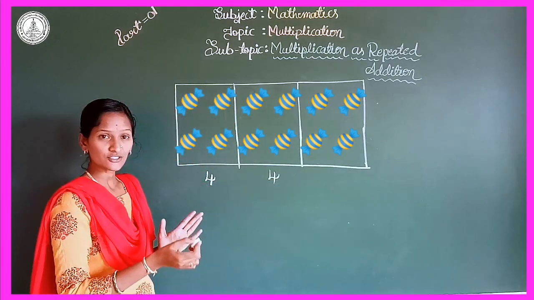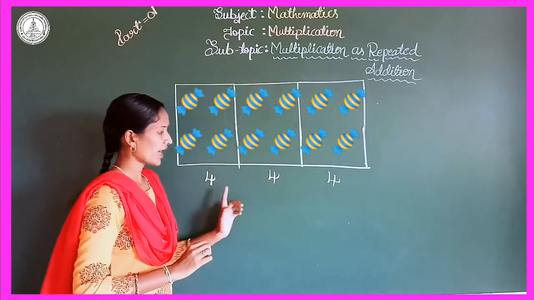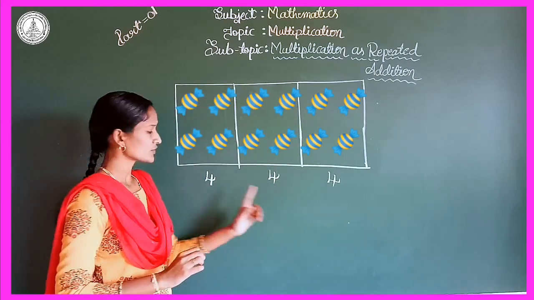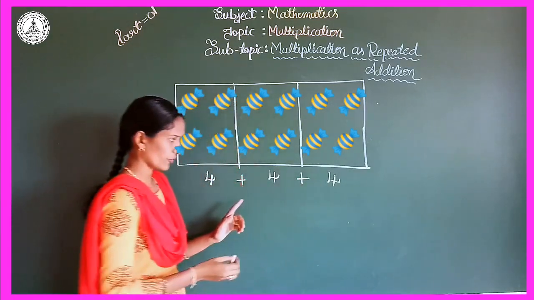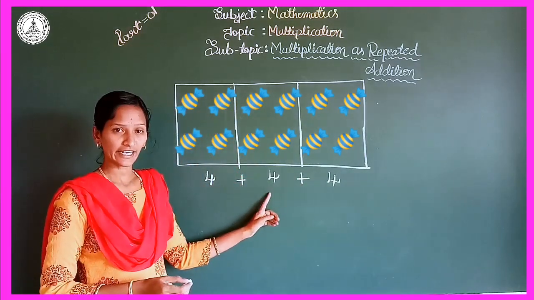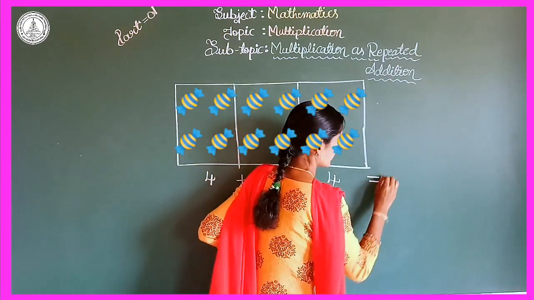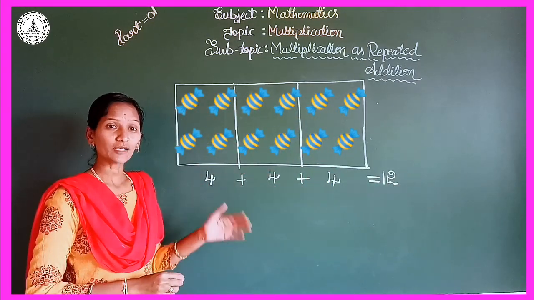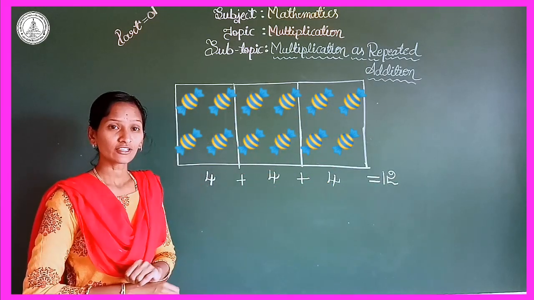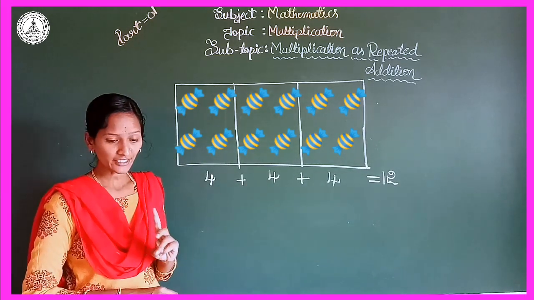In the third set also we have 4 chocolates. If you add all these chocolates, it is 4 plus 4 plus 4. 4 plus 4 is 8. 8 plus 4 is 12. So how many times did we add 4? We added 4 three times, right?